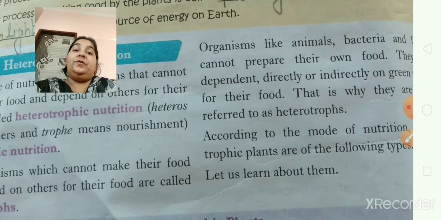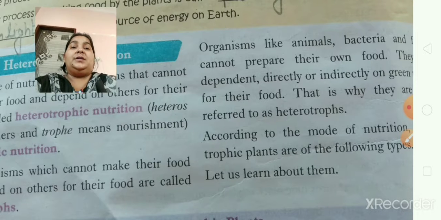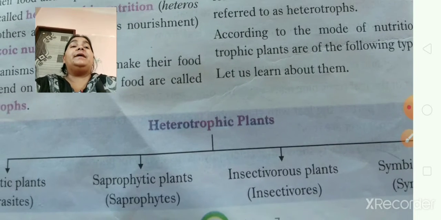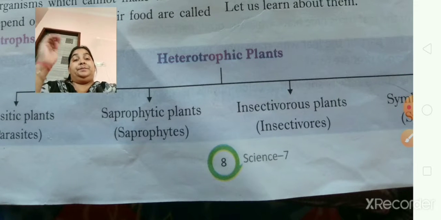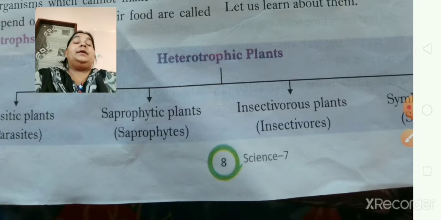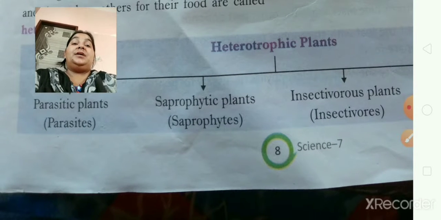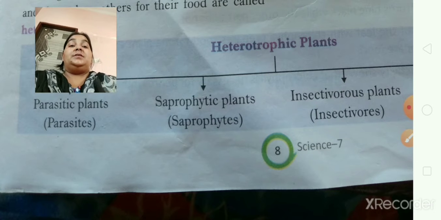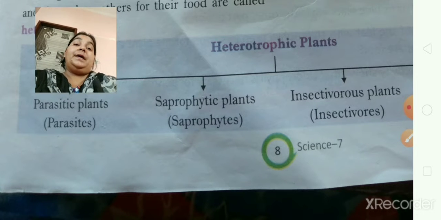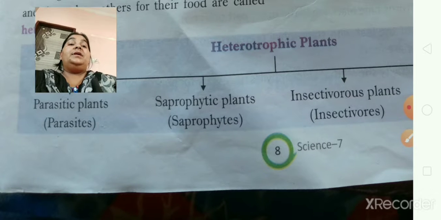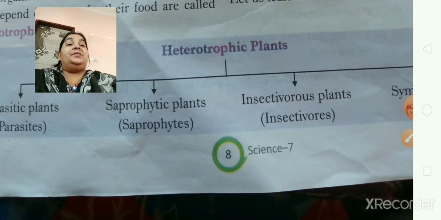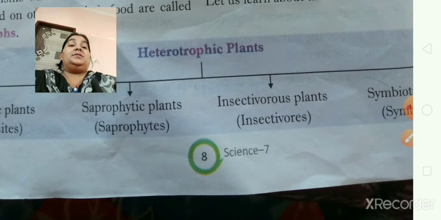According to this mode of nutrition, there are some different types of plants, based on how they prepare their food. See, here is the table, heterotrophic plants. Number one is parasitic plants, we also call them parasites. Second is saprophytic plants, we call them saprophytes. Third is insectivorous plants, we call them insectivores.